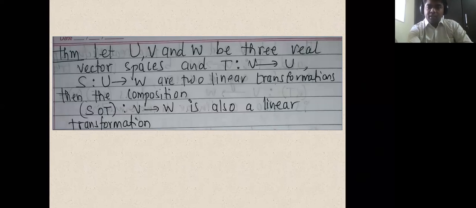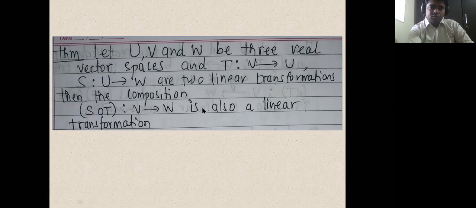Okay, then the composition map will start from where to where? The composition S compose T will start from the domain of T and end on the codomain of S. Okay, all of you understand this, right? In semester 1 we studied this. So S compose T is a function from V to W, and what we have to do is prove that this S compose T is also a linear transformation.